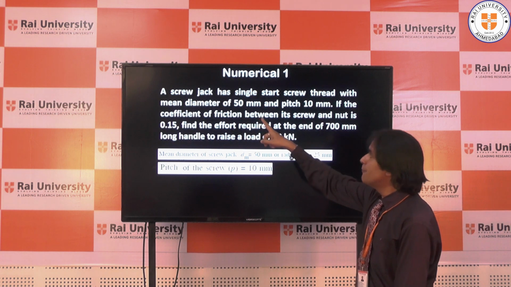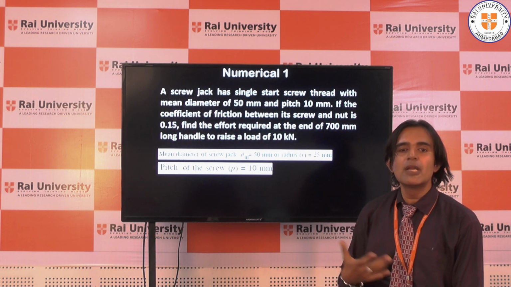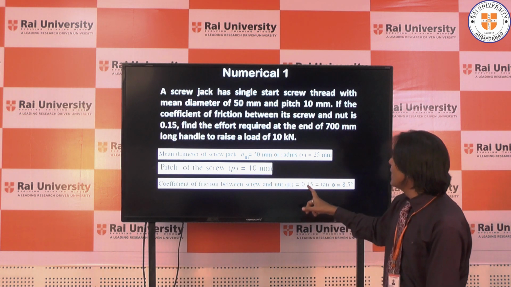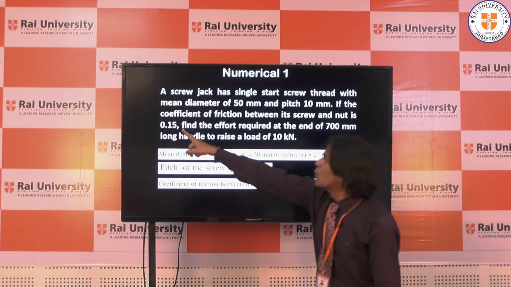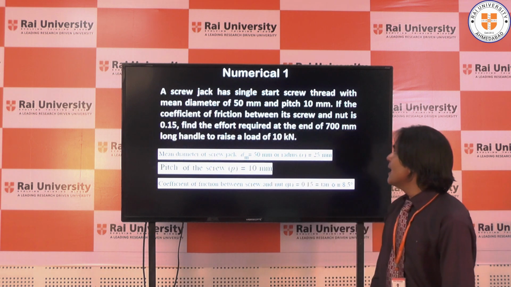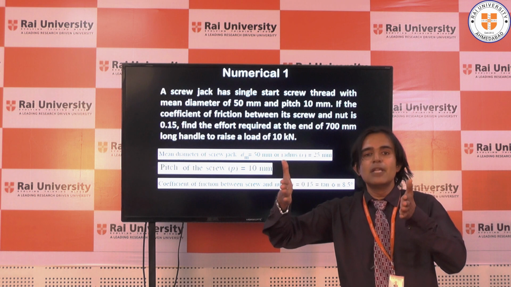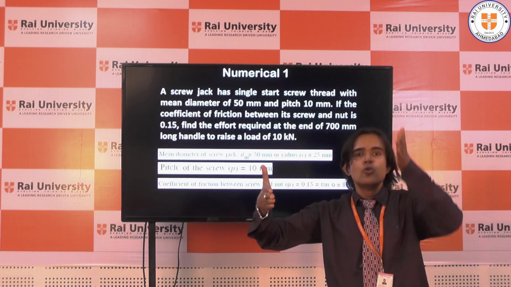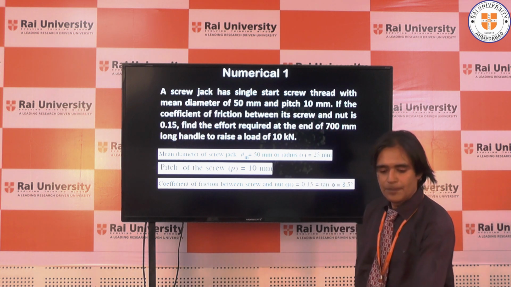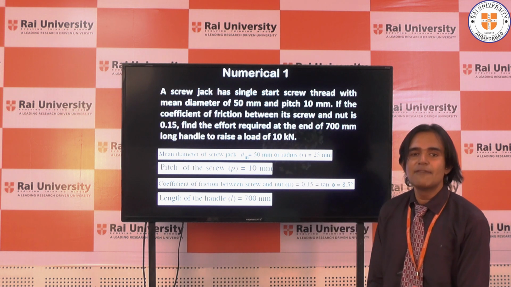Further, the coefficient of friction is denoted by mu, and mu is 0.15. You can see here the coefficient of friction is 0.15. Find the effort required at the end of 700 mm, the distance given from the end of the handle to where the load is placed. That distance is 700 mm, so the length of the handle is 700 mm.